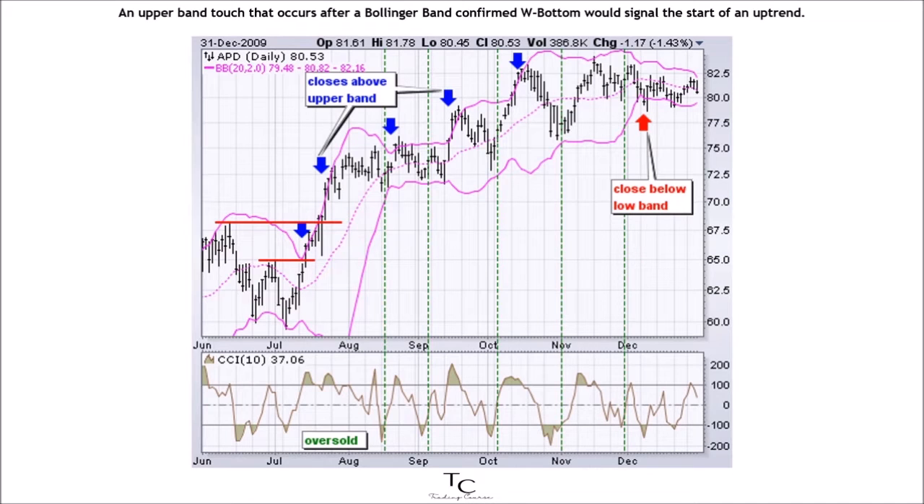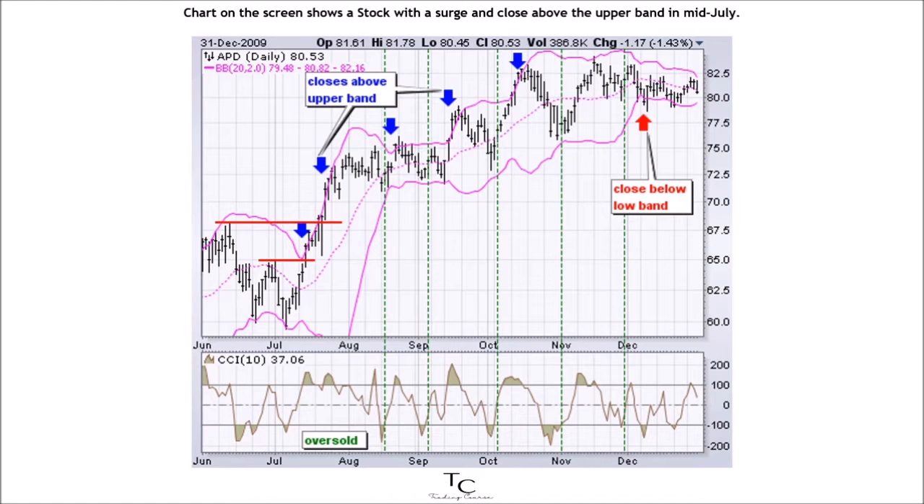An upper band touch that occurs after a Bollinger Band confirmed W bottom would signal the start of an uptrend. Just as a strong uptrend produces numerous upper band tags, it is also common for prices to never reach the lower band during an uptrend. The 20-day SMA sometimes acts as support. In fact, dips below the 20-day SMA sometimes provide buying opportunities before the next tag of the upper band.